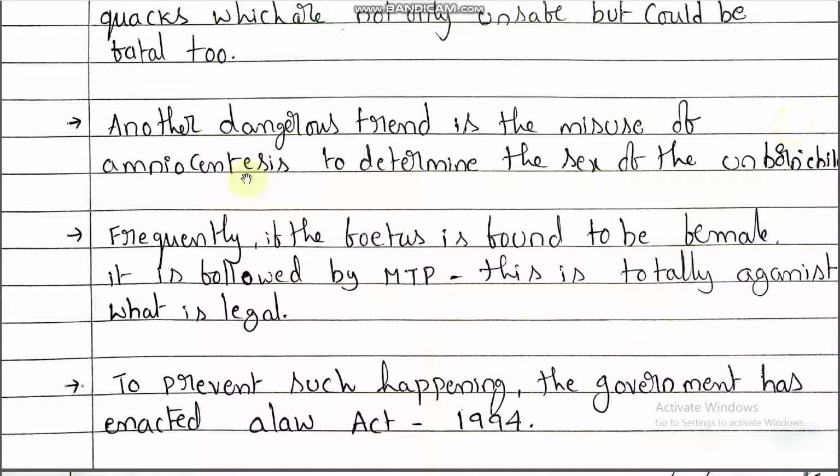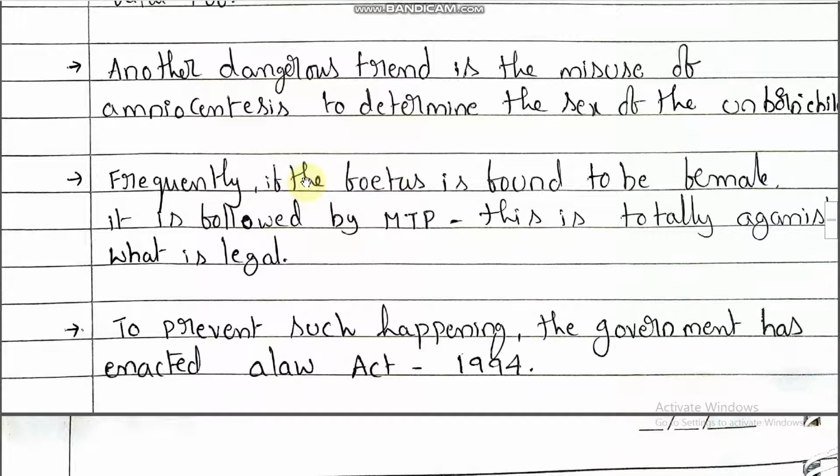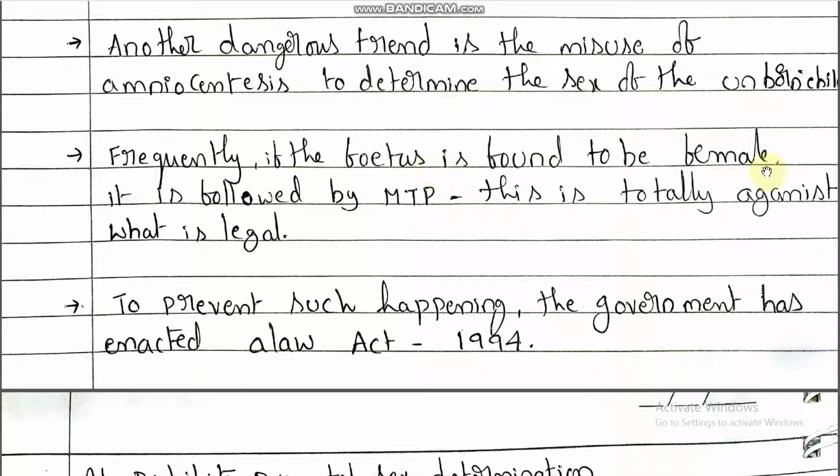Another dangerous trend is the misuse of amniocentesis to determine the sex of the unborn child. There is a chance of misusing the amniocentesis sex determination test, so the Government of India has given some acts. Frequently, if the fetus is found to be female, it is followed by MTP. This is totally against the law, that is illegal. So in case a female fetus is confirmed in amniocentesis and the people undergo MTP, obviously it is illegal, it is against the law.